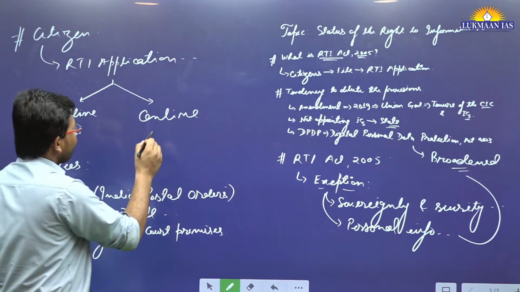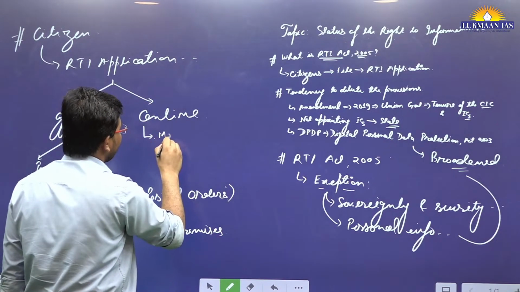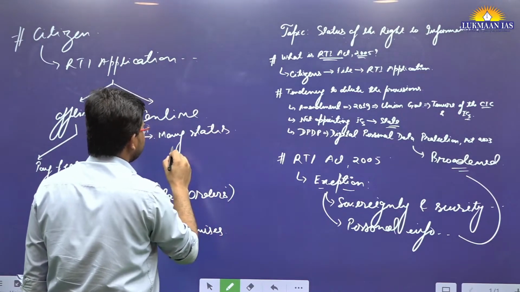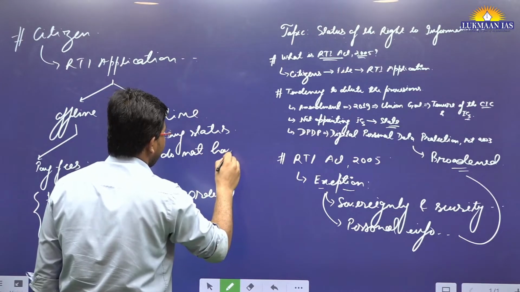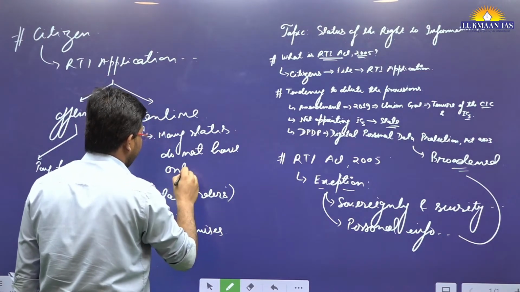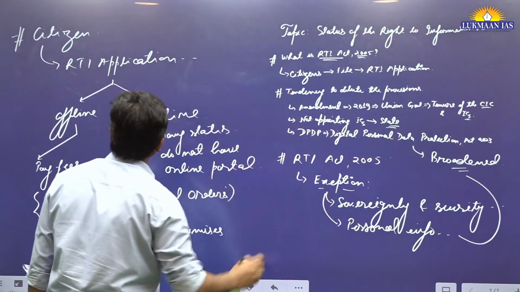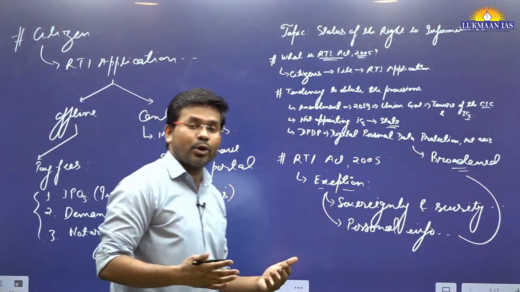And if I talk about filing an online RTI, many states do not have an online portal. So this is another issue, that many states do not maintain an online portal.